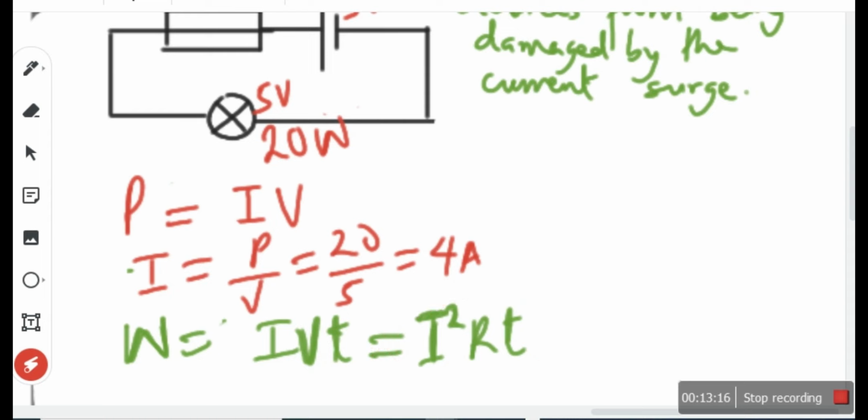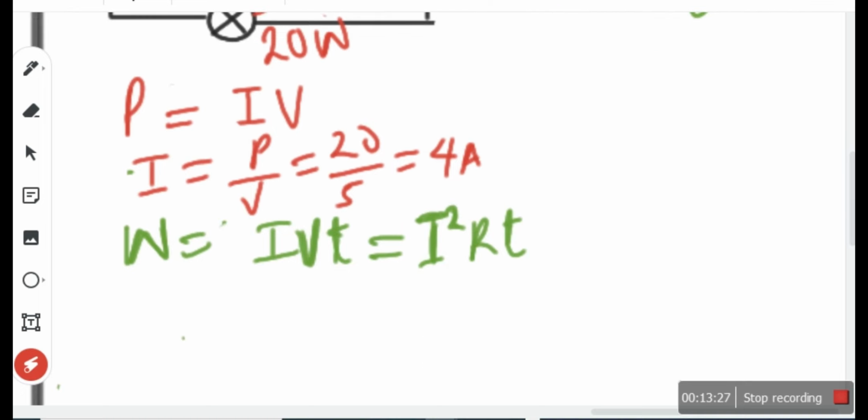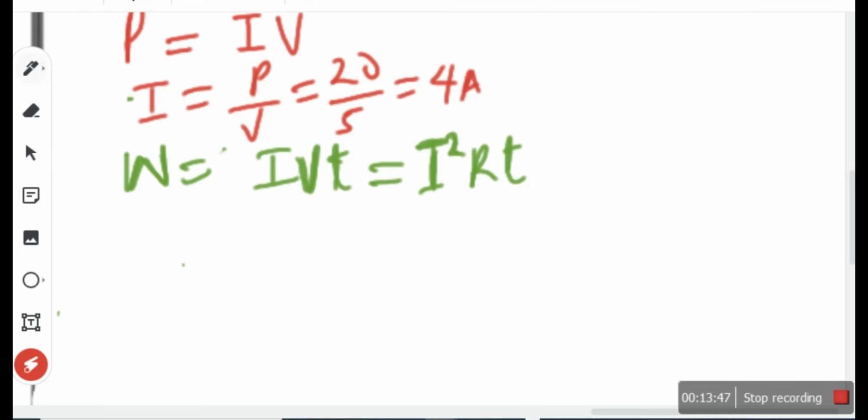Now what I'm trying to say is current has a geometrical effect on energy. Listen very attentively and make sure you get this. In this formula, you have I squared RT. What does that mean? Anything that happens to current will have a geometrical effect. You know what I mean by geometrical effect? The effect will be so much, because you still have to raise the current to power 2. I can give a simple example.